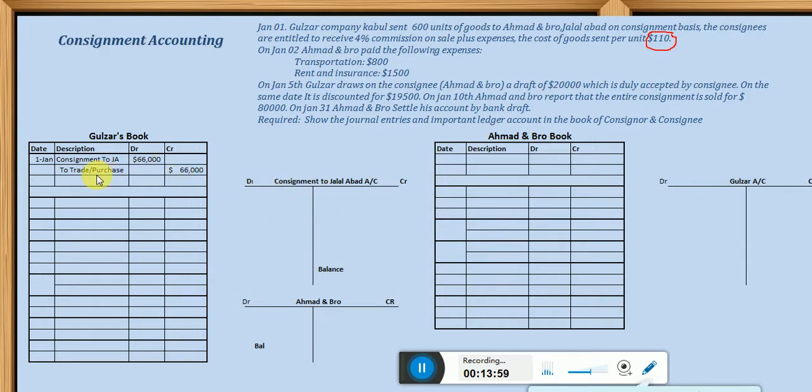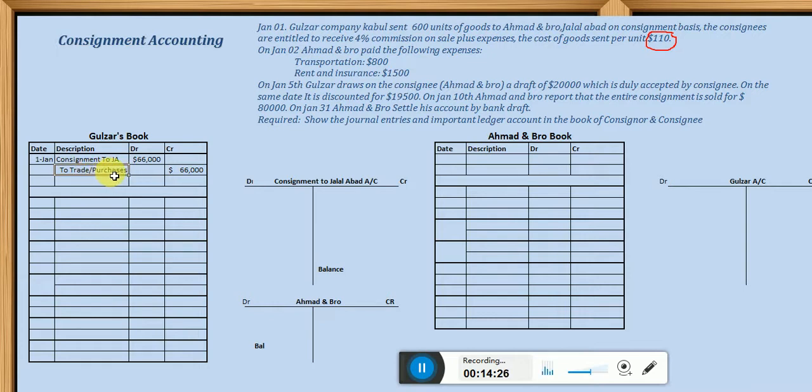And Gulzar is crediting the trade or the purchases account. If Gulzar is maintaining an account by the name of purchases or trade, whatever, this account should be credited. Why? Because all the goods are kept in this account. When Gulzar is purchasing goods, he is debiting trade or purchases account.